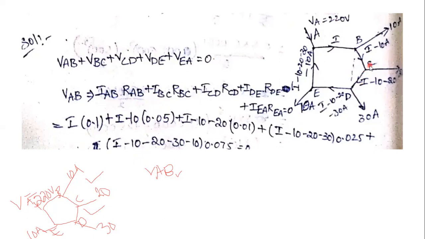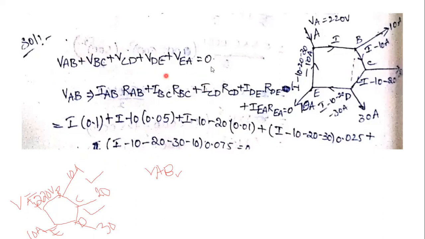What is the current in the CD section? I minus 10 minus 20, into resistance, plus I minus 10 minus 20 minus 30 into resistance, plus I minus 10 minus 20 minus 30 minus 10 into that resistance is equal to 0.